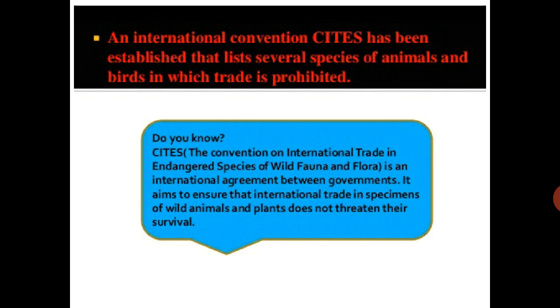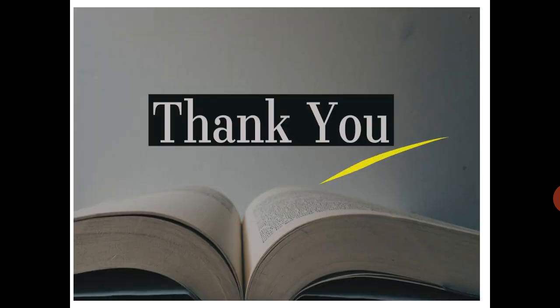An international convention, CITES, has been established that lists several species of animals and birds in which trade is prohibited. See what CITES is. The Convention on International Trade in Endangered Species of Wild Fauna and Flora is an international agreement between governments. It aims to ensure that international trade in specimens of wild animals and plants does not threaten their survival.